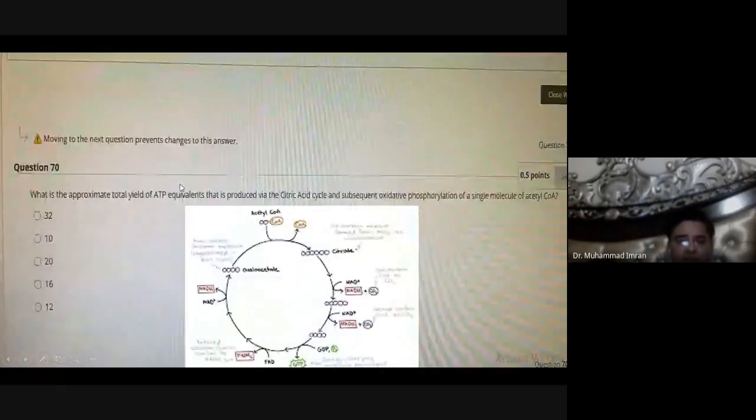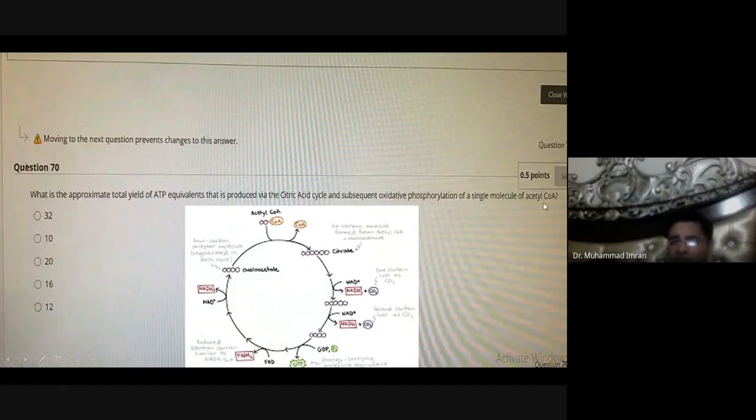What is the approximate total ATP equivalent produced during the citric acid cycle and subsequent oxidative phosphorylation of a single molecule of acetyl CoA? It will produce 12 ATP. Why? 3 NADH molecules produce 9 ATP, 1 FADH2 produces 2 ATP, and 1 GTP is produced, which is equivalent to 1 ATP. So 9 plus 2 is 11, and this makes 12. 12 ATP are produced from one acetyl CoA molecule.